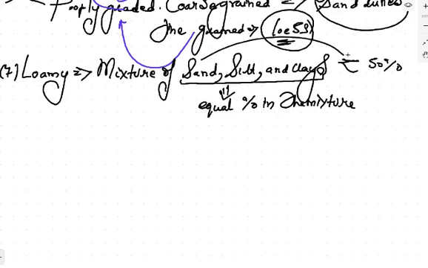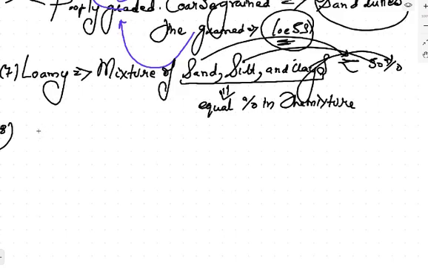इसका भी less than 50% है, इसका भी less than 50% है, इसका भी less than 50% है. Almost they are having equal percentage in the mixture. That mixture is known as the loamy soil, with each and every material having percentage less than 50%. Fine. This is known as loamy soil.